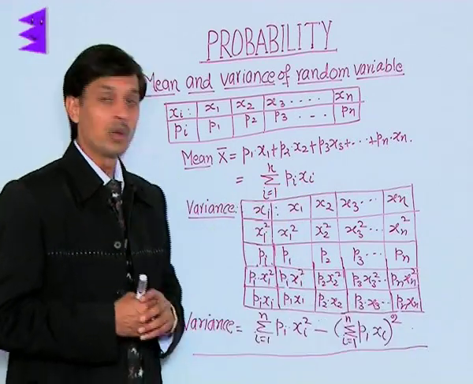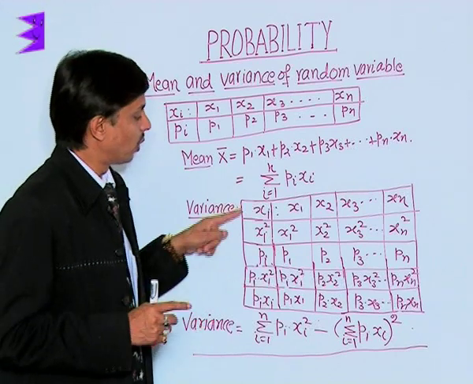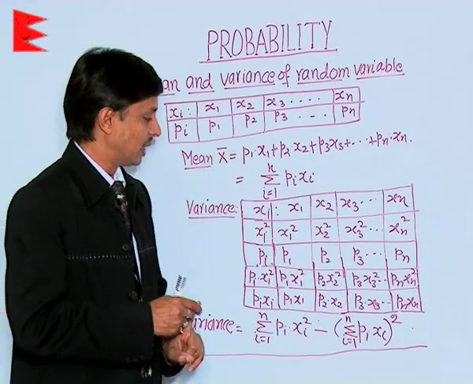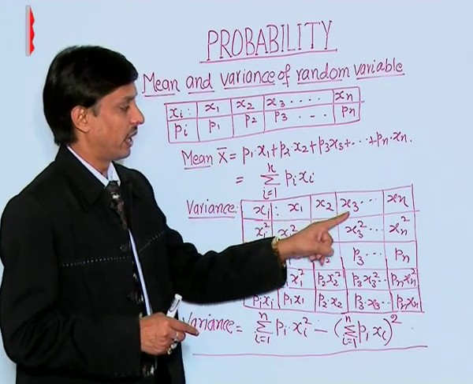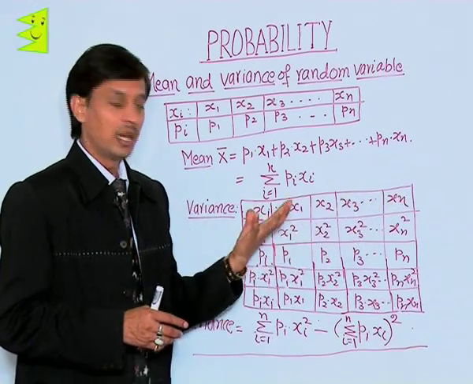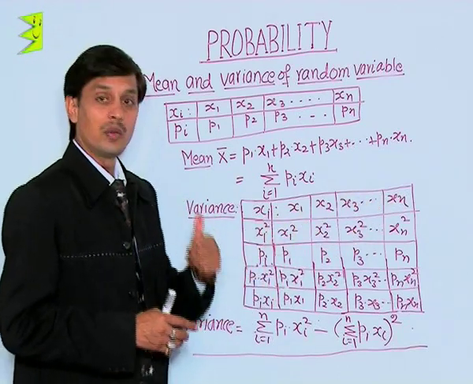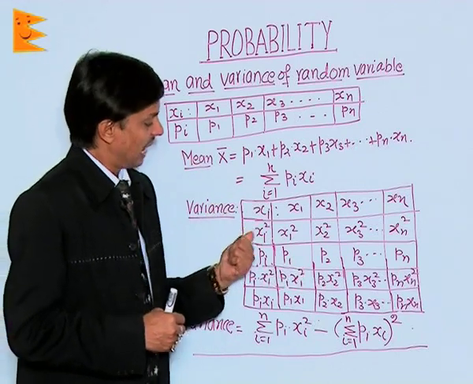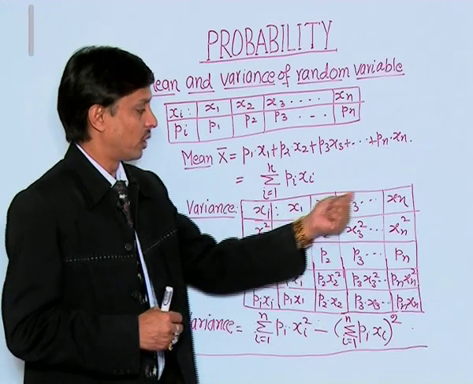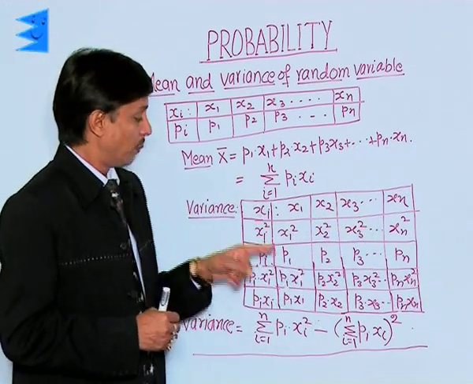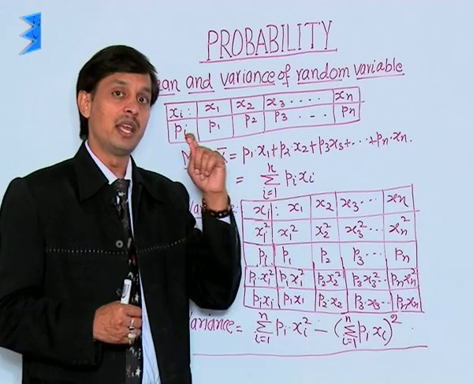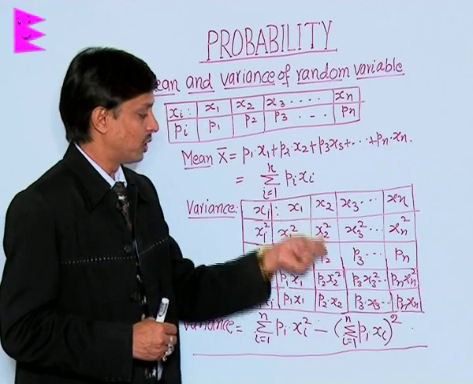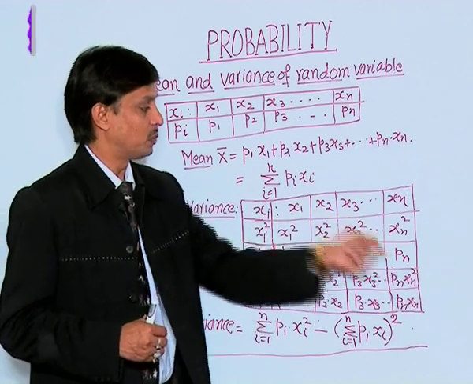Now, how to calculate the variance. In the case of variance, xi is the same as it was when calculating the mean: x1, x2, x3, xn, that is the events. We also need to calculate xi square to find the variance: x1 square, x2 square, x3 square and xn square. pi are their corresponding probabilities: p1 for x1, p2 for x2, p3 for x3, pn for xn.